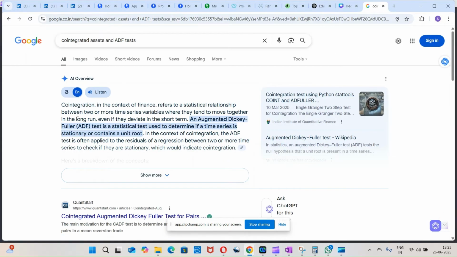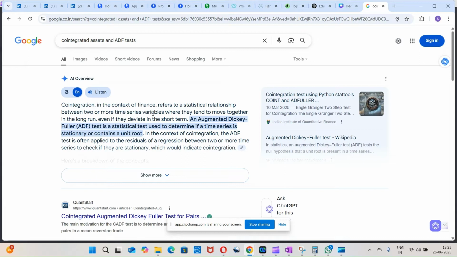Co-integration in the context of finance refers to a statistical relationship between two or more time series variables, where they tend to move together in the long run, even if they deviate in the short term. So if this is the mean, gold goes up and silver goes down, eventually they will come back to this mean.